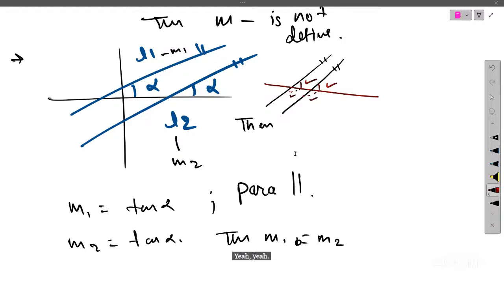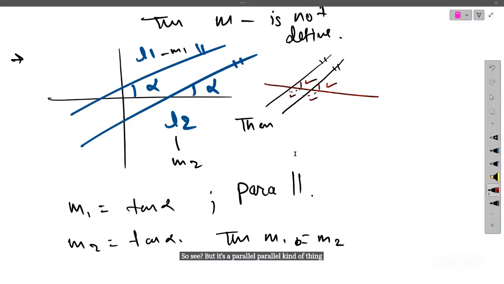Ma'am, you said the segment does not intersect the x-axis, and not every line segment intersects the x-axis. But when we take a line parallel to the x-axis, then also, it's a parallel kind of thing.